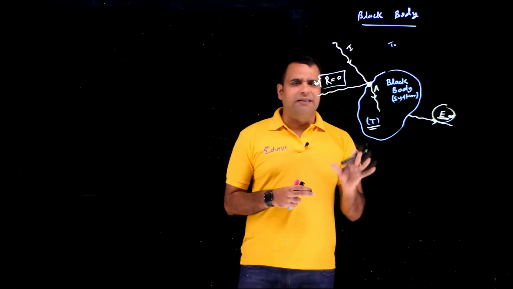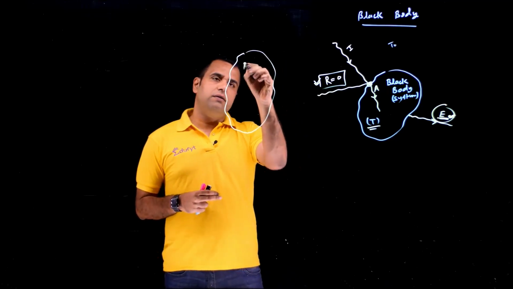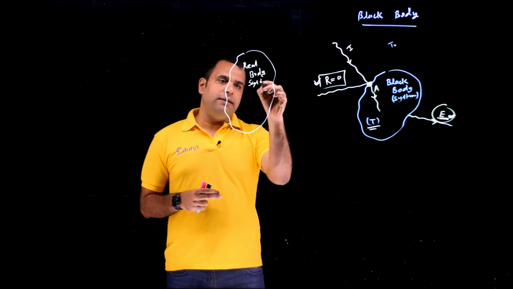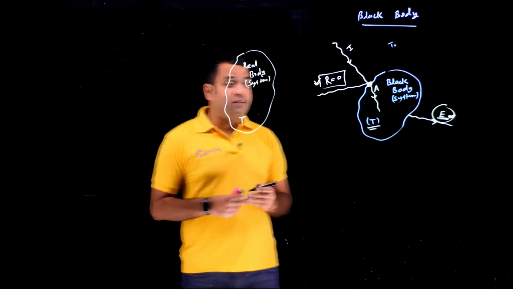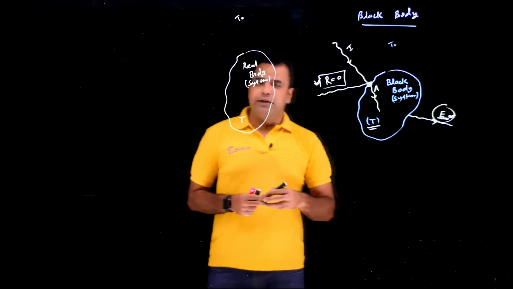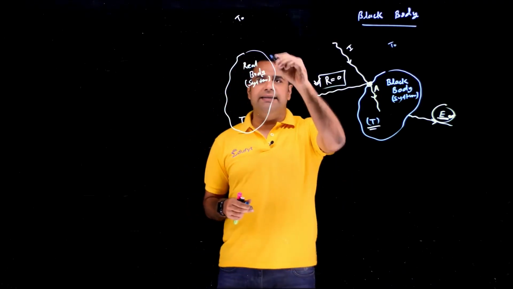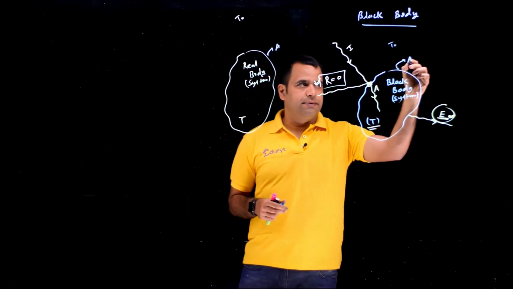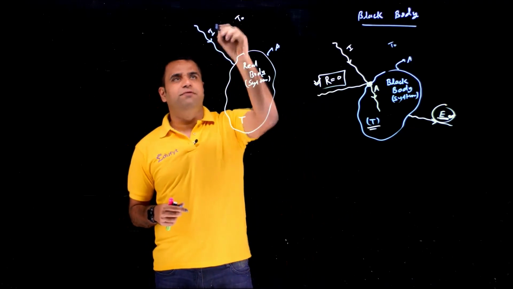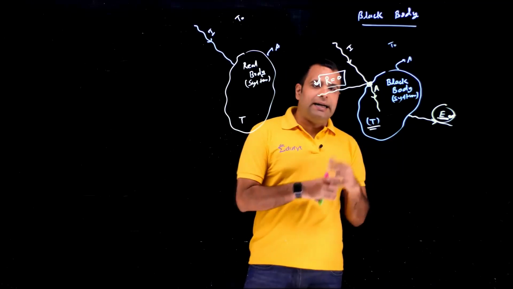So let's compare this black body with a real system. This is some real body. This time I'm assuming this real body as my system, and I'm assuming it is having the same temperature. The outside temperature is also the same. If you want to compare two bodies, they should have all the things similar. So their cross-section area, their temperature, the surrounding temperature, everything is the same. And the incident energy onto the real body will also be the same. We have to assume that. That's when we will be able to compare between the real body and the black body.